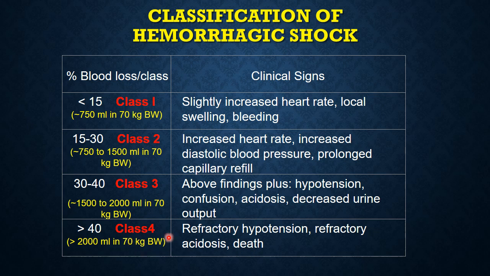So, whatever the cause of hemorrhage, our objective should be never to allow the patient to go into class 4 hemorrhage, and to replenish and replace all the blood loss at an early stage, so that the patient does not go into irreversible shock. We will discuss further in management of hemorrhage.